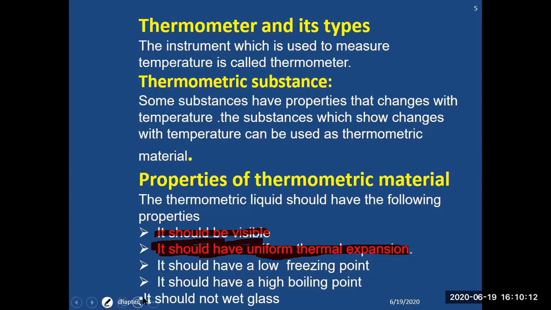It should not wet the glass. Wetting the glass means there will be a force resisting the movement of the liquid or mercury up and down. So it should not wet the glass. Water wets the glass, which is another drawback of water that keeps it from being used in thermometers.